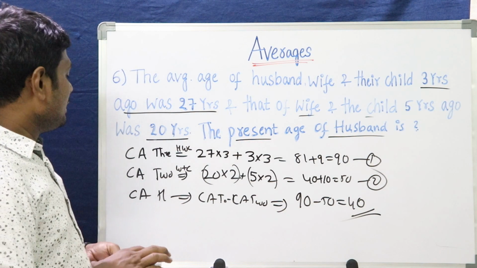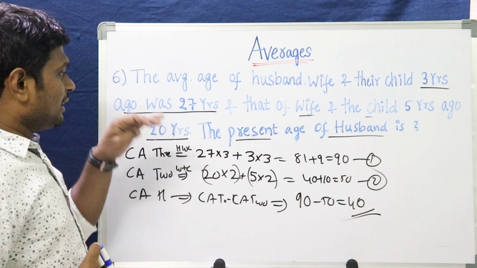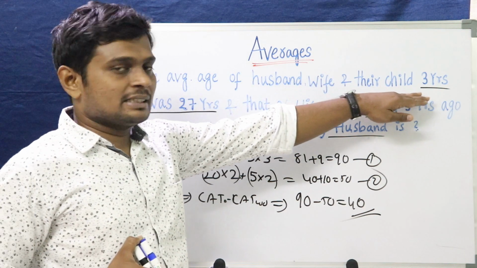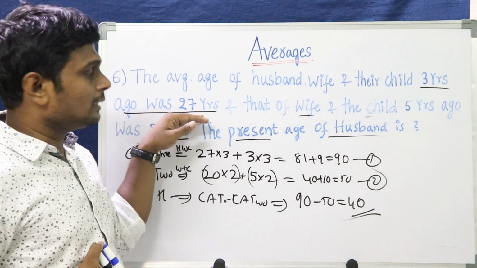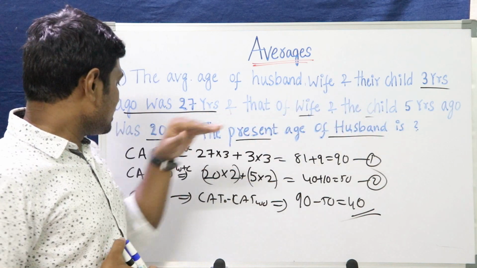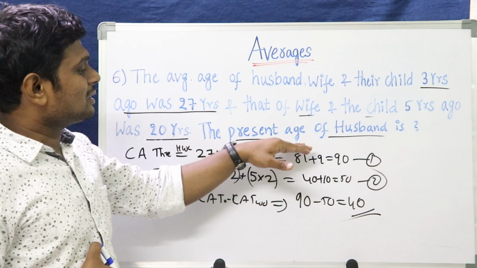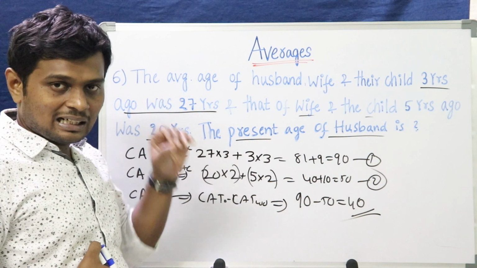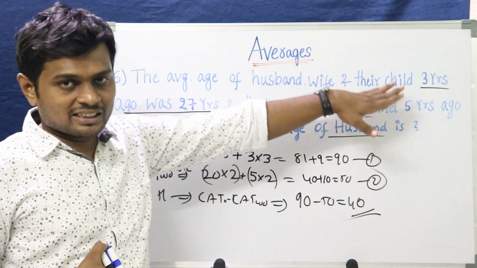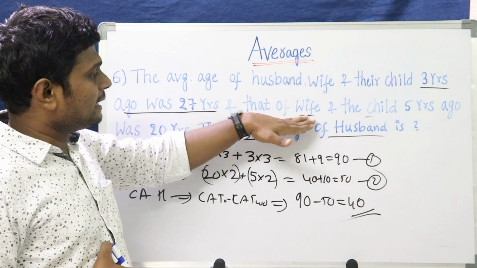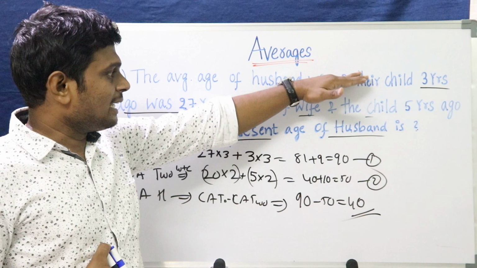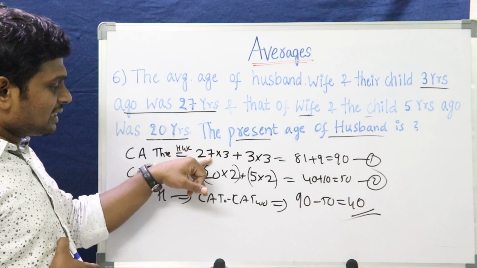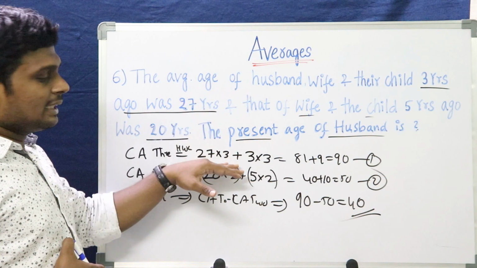Let me recap it. What we were given in the two statements: husband, wife and the child's age 3 years ago, the average was 27. Wife and child 5 years ago, the average was 20. We were asked to solve the present age of the husband. How can we solve it? We need to calculate the current age of husband, wife and child, and then the current age of wife and child. If we subtract this from this, we will get the current age of the husband. We have done the same: 27 is the average, 3 people are there, so into 3.